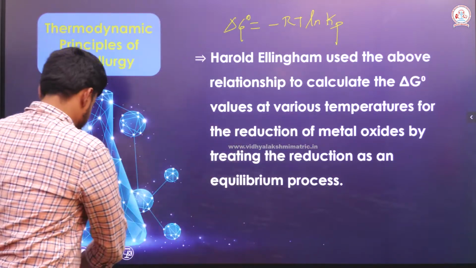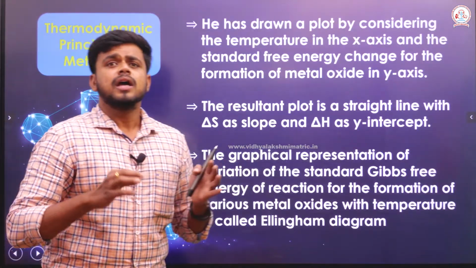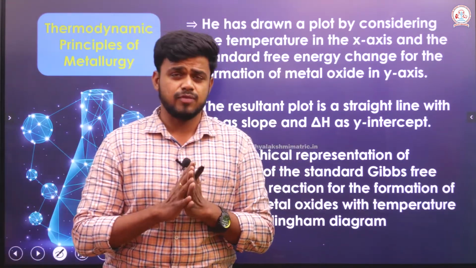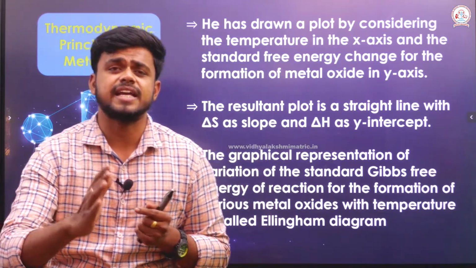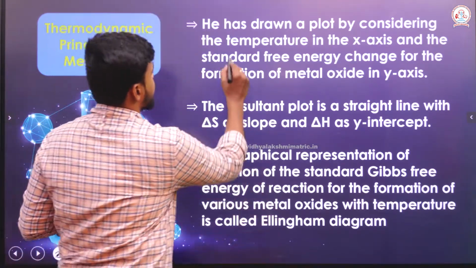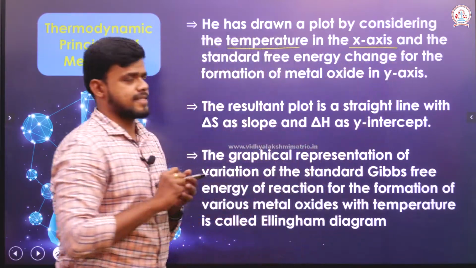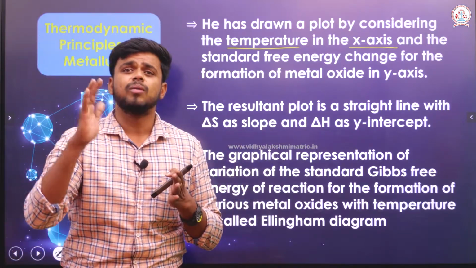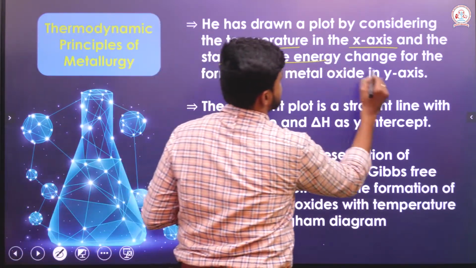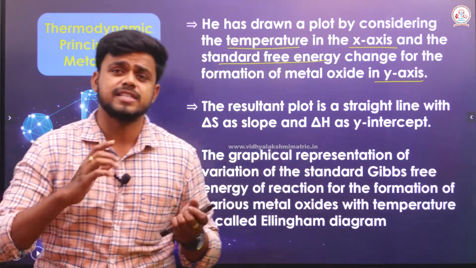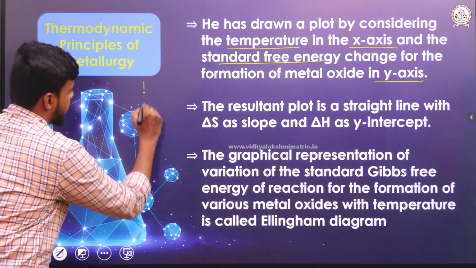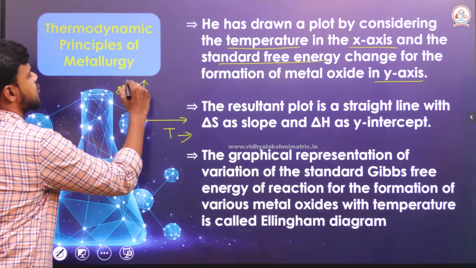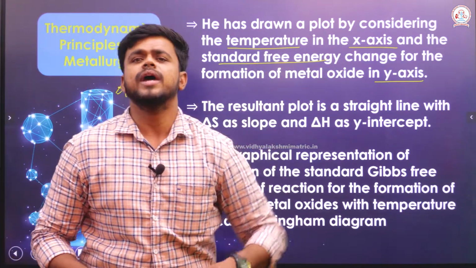Right. What has he done? We will see now. He considered a graph in which temperature is taken on the x-axis and the standard free energy change is taken on the y-axis, which means the standard free energy change for the formation of various metal oxides is taken on the y-axis.